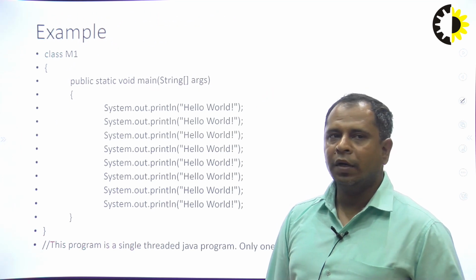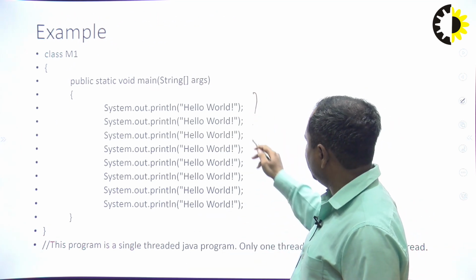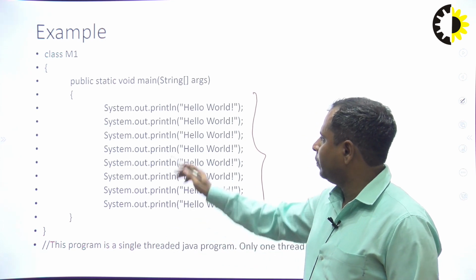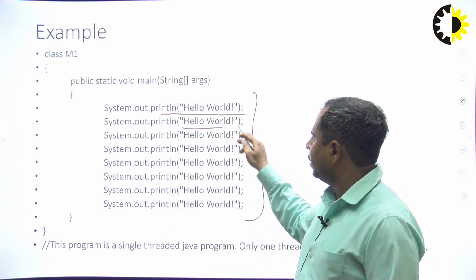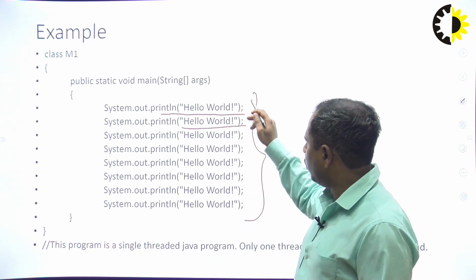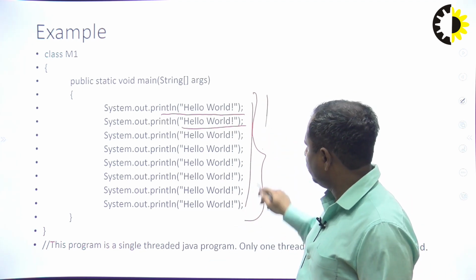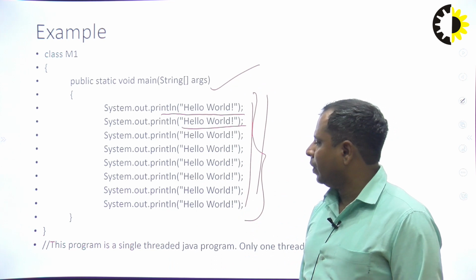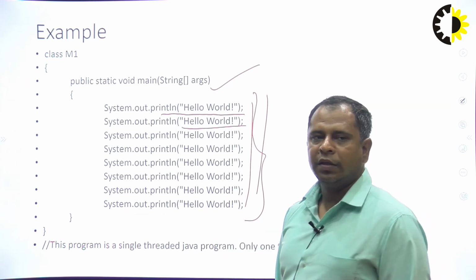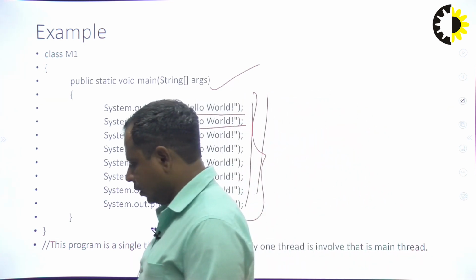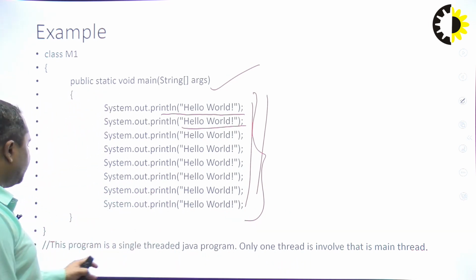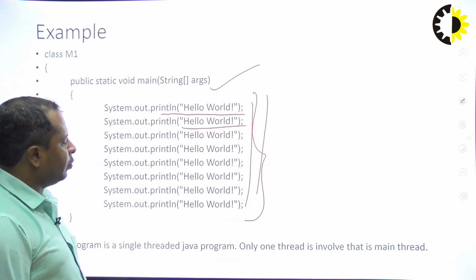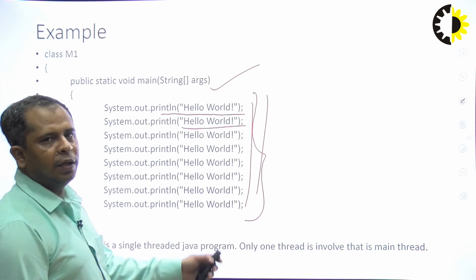In the next example, many print statements are used, printing the hello world message several times with System.out.println. Only one main method is available, no other method like the thread run method. So this is a single thread application. Only one thread is involved, that is the main thread.